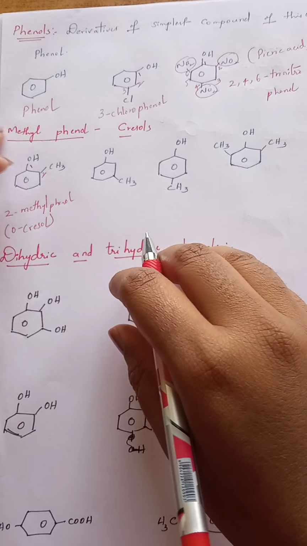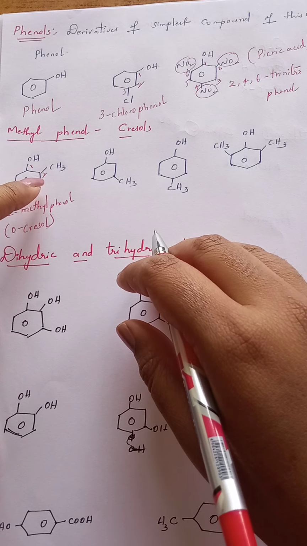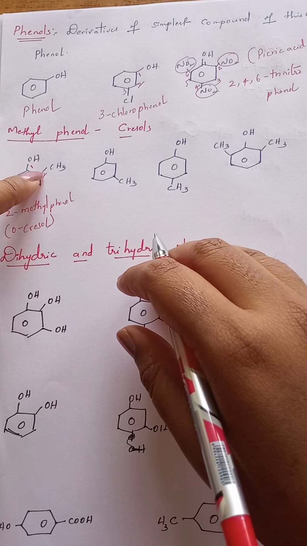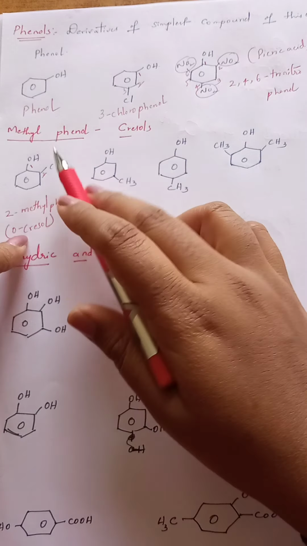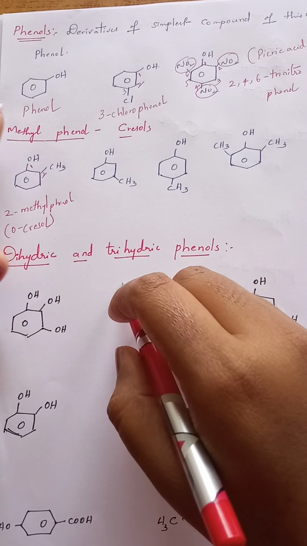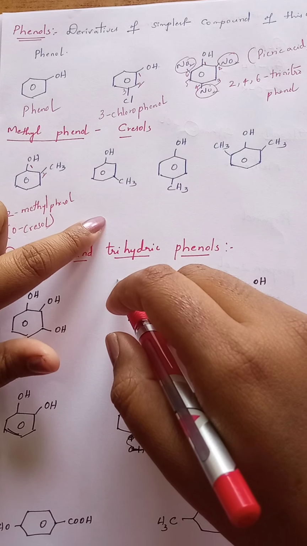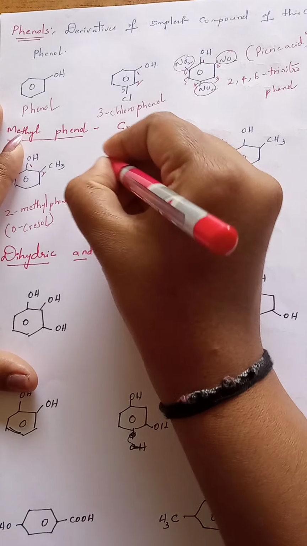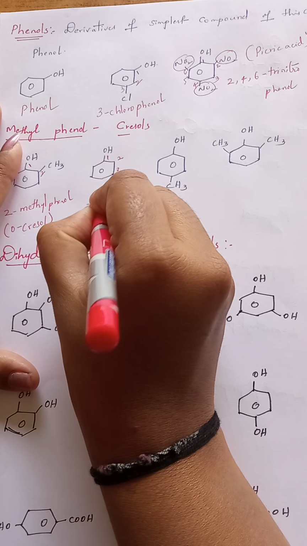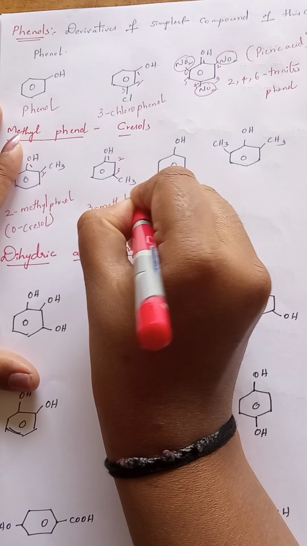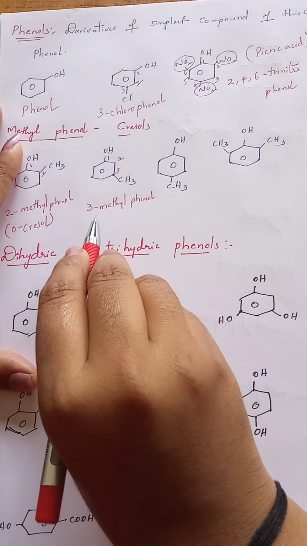In common nomenclature, the carbon adjacent to the functional group carbon is known as ortho, the carbon adjacent to ortho is known as meta, and the carbon adjacent to meta is known as para. Now at the ortho position a methyl group is located, so we can call it orthocresol because it is a methylated phenol. Generally methylated phenols are known as cresols. Now see the IUPAC name of the next methylated compound. This is the first carbon, second carbon and third carbon. At the third carbon methyl is located, so it is 3-methyl phenol.